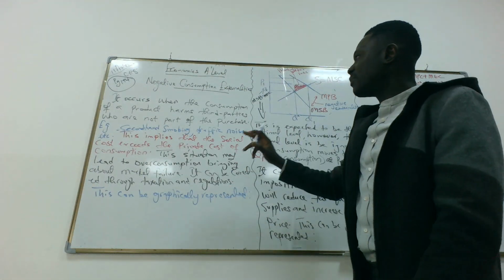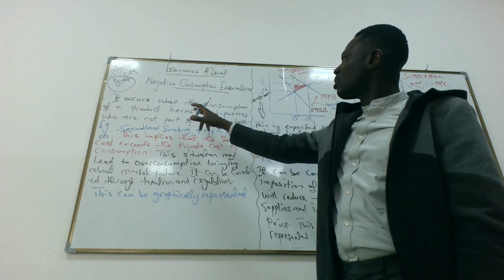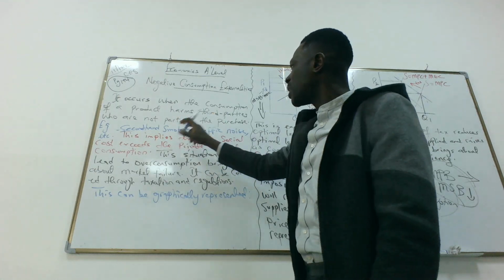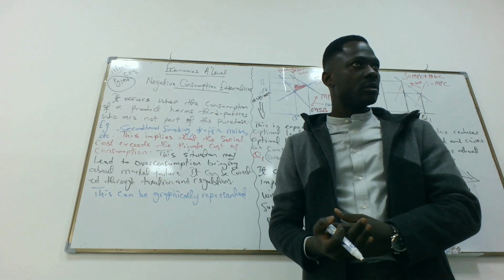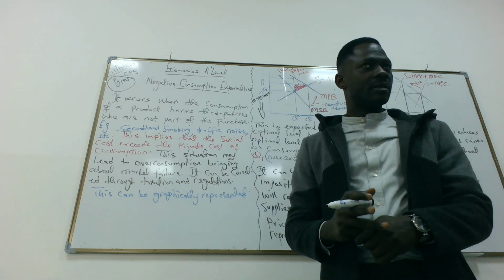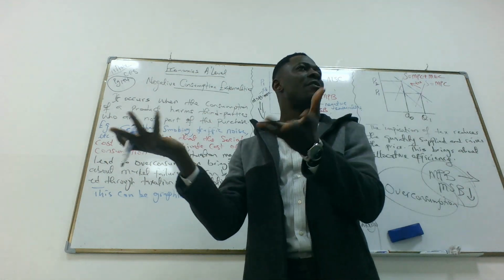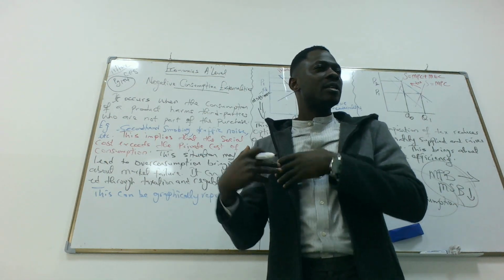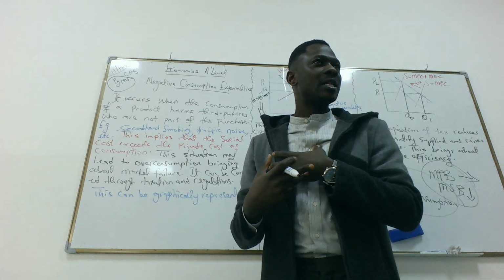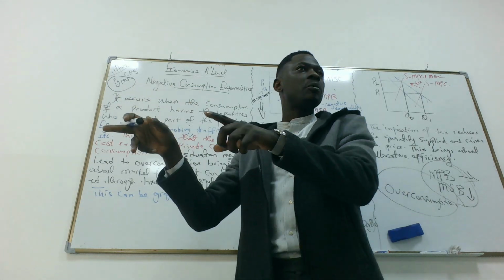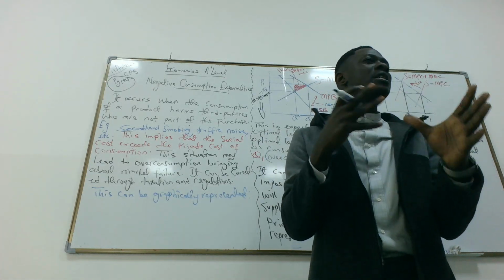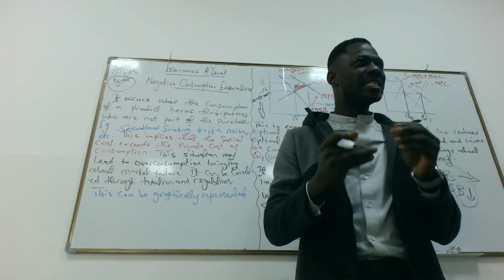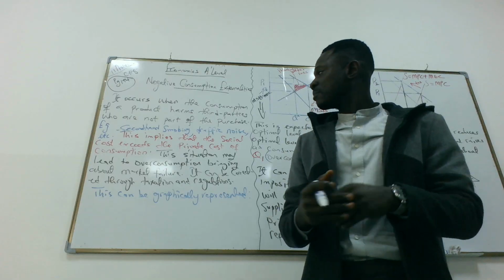Before I go into the graph, I said negative consumption externality occurs when the consumption of a product harms third parties who are not part of the purchase. Examples given are second-hand smoking and traffic noise. With traffic noise, I'm not part of it. It's a decision you make, but it's affecting me. That is a third party. So your consumption brings about hindrance or discomfort for me. That is negative externalities of consumption.